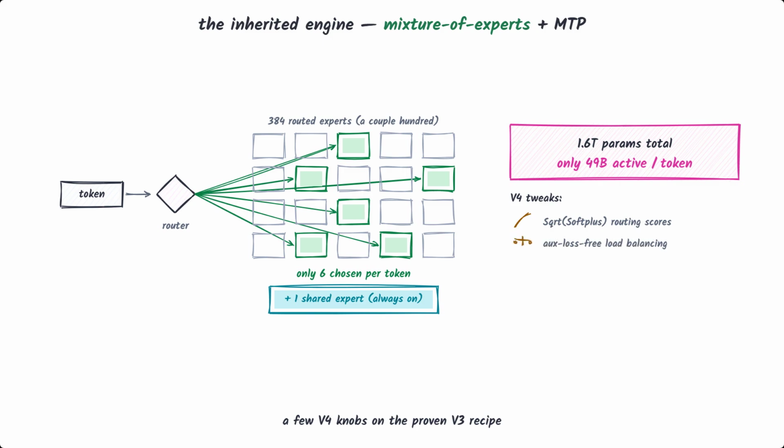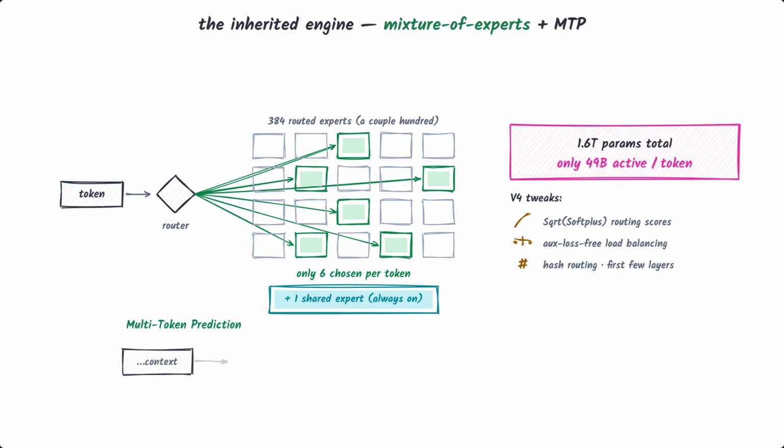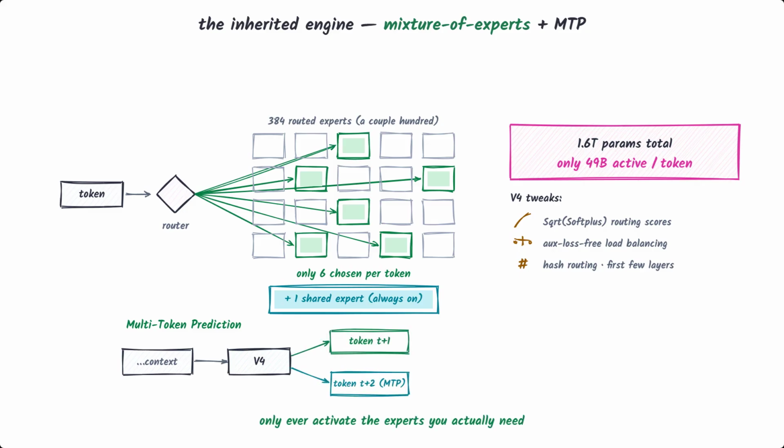V4 tweaks a few knobs, a different activation for the routing scores, load balancing without an auxiliary loss, and a simple hash-based routing on the first few layers. But the core mixture of experts and multi-token prediction recipe is the proven one from V3. Efficiency by only ever activating the experts you actually need.